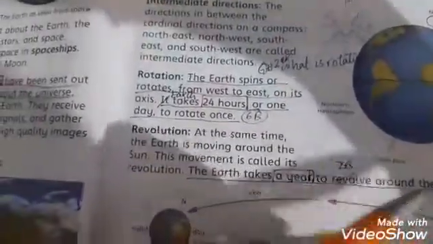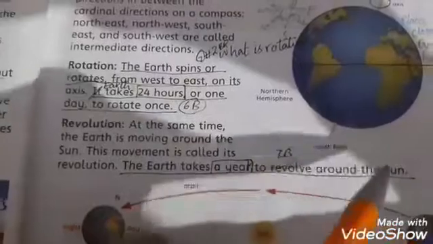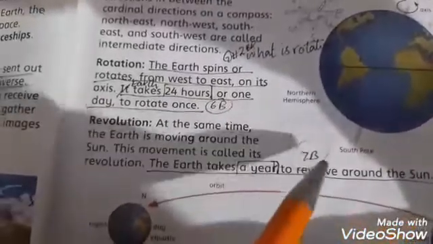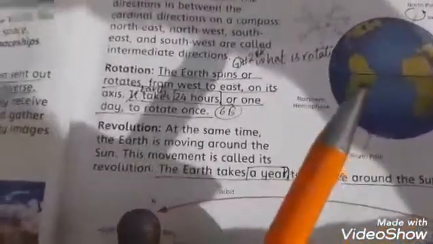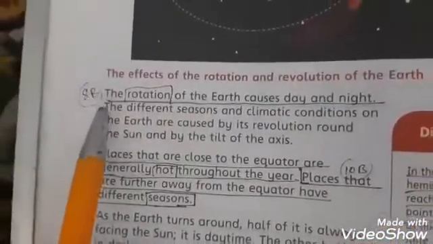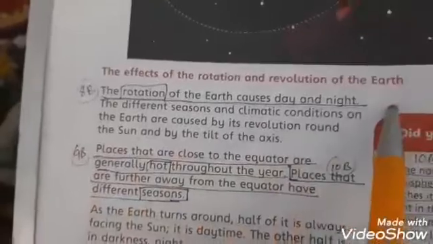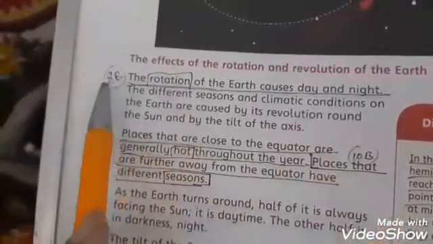Seventh blank is, the earth takes a year to revolve around the sun. A year is the answer of the seventh blank. Now open page number 4. Eighth blank, the rotation of earth causes day and night. Rotation is the answer of the eighth blank.